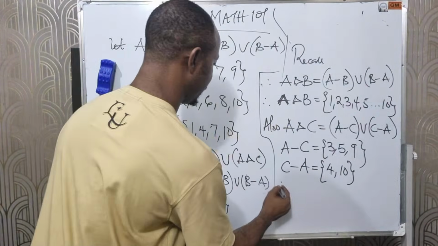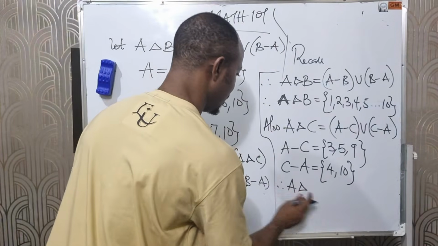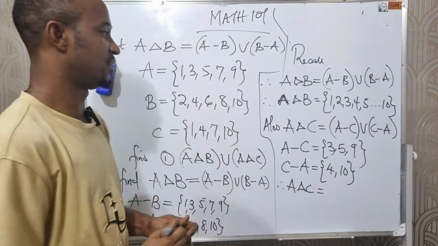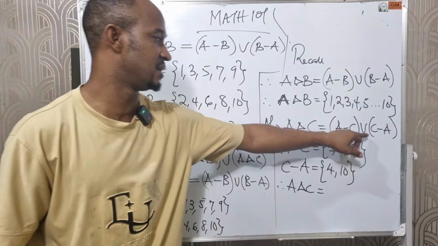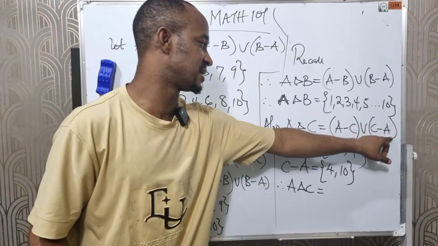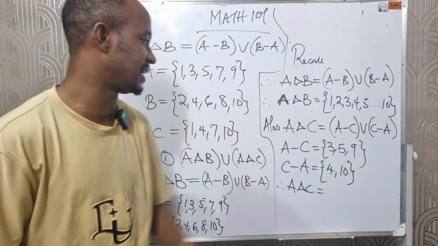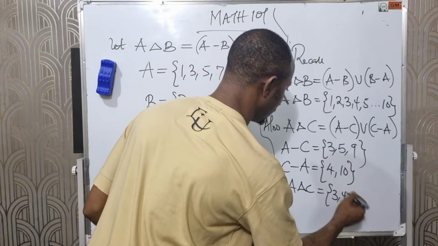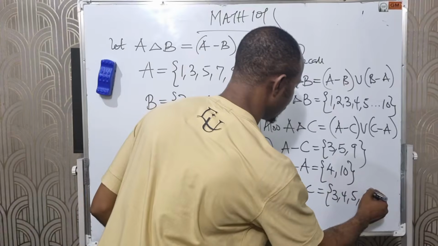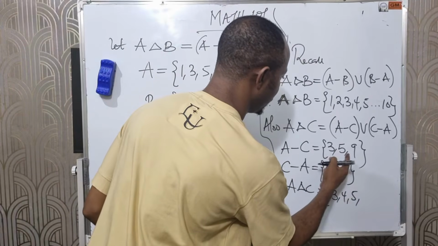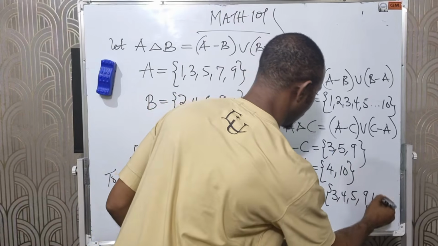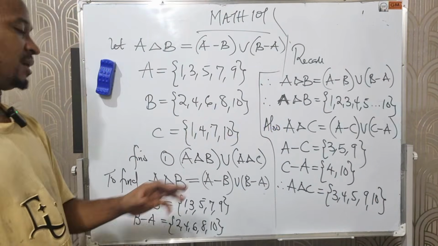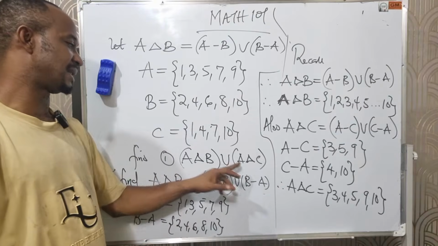Therefore, let's find the symmetric difference between A and C. It will be the union of A difference C and C difference A. Meaning I will combine these two together, right? And that will give us 3, 4, 5, 9, and 10.